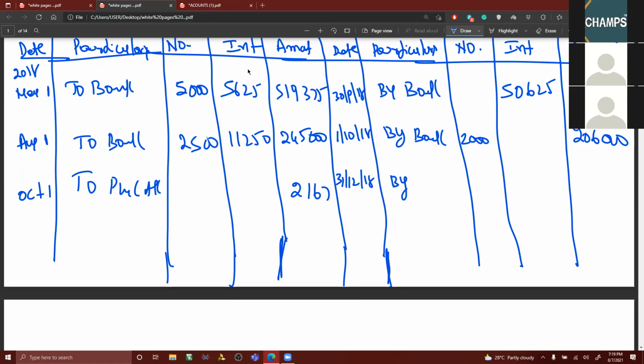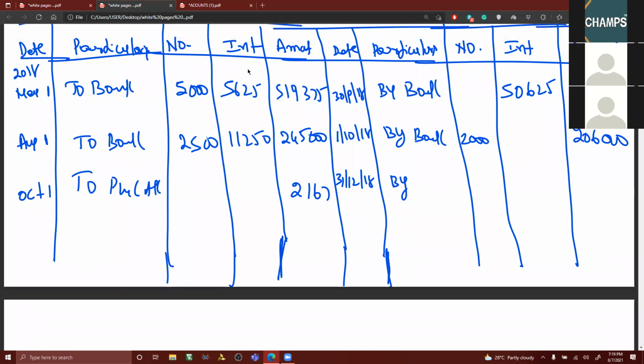What is it I have to write here? Equity shares. So by equity shares. Good. By investment account, by equity shares. You can write by equity shares also, nothing wrong in that. You can write even by equity shares or investment account of equity shares also.